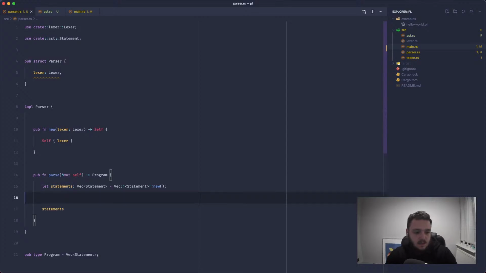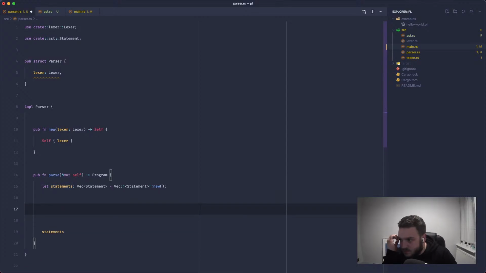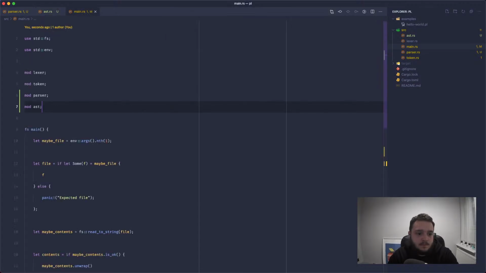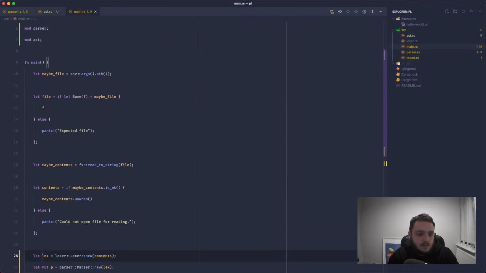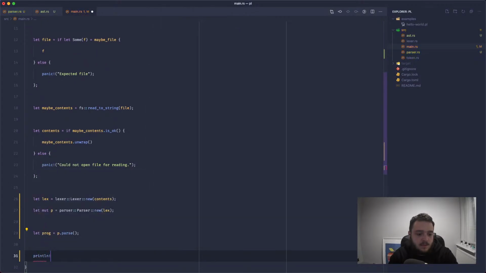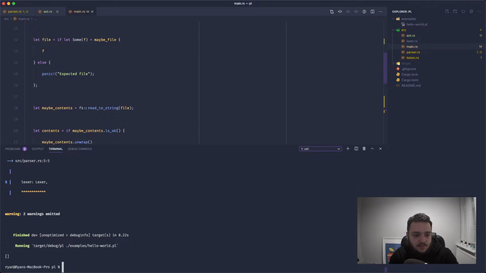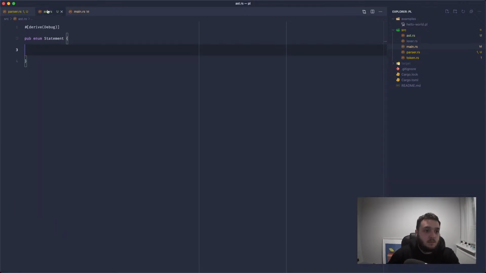Perfect. So let's start parsing some statements. Let's put a quick line in here, and we'll print out the program. This will be empty for now. It will look like an empty array, but we will put something in there at some point. Okay, so we're going to start with a let statement. So let's call this let.